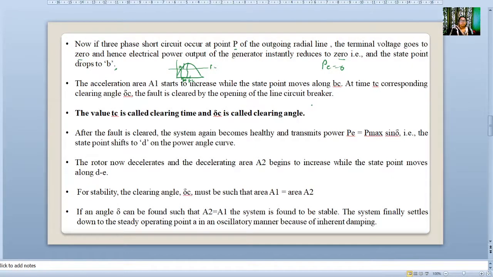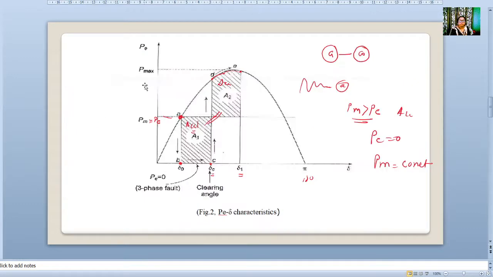Then this will move on the curve. At time Tc the corresponding angle is delta C. This angle is delta C, and the corresponding time is Tc.